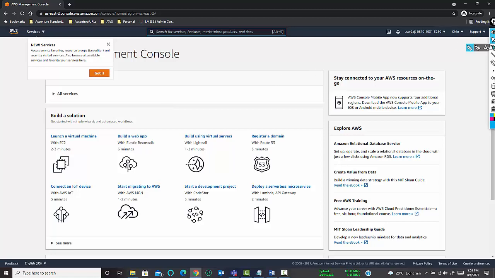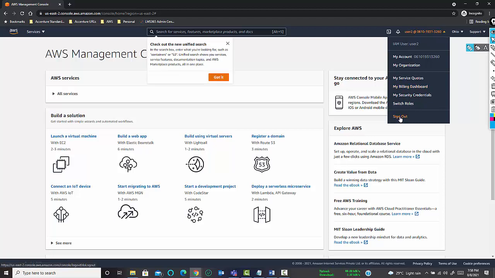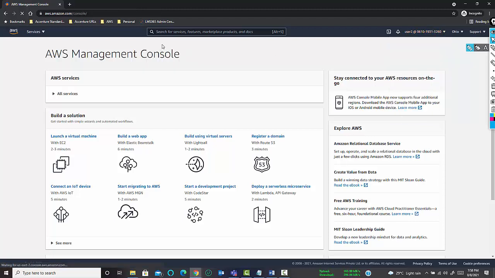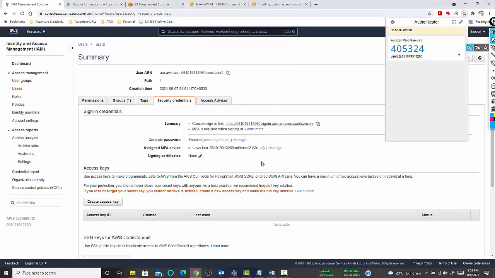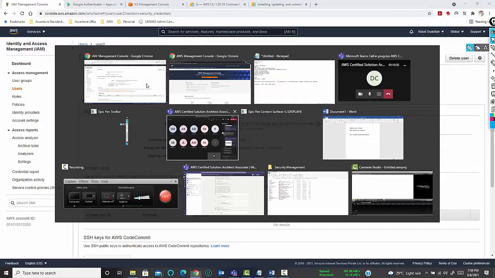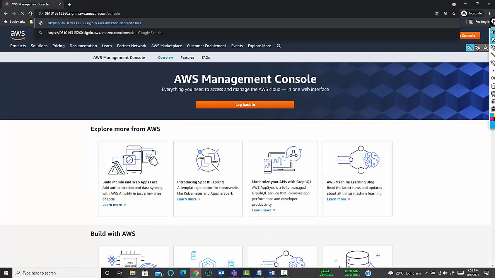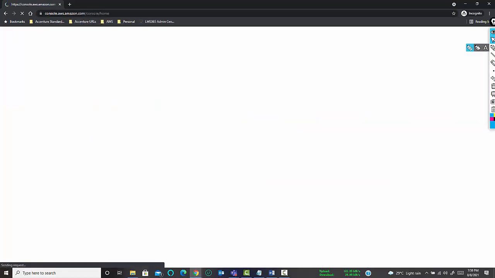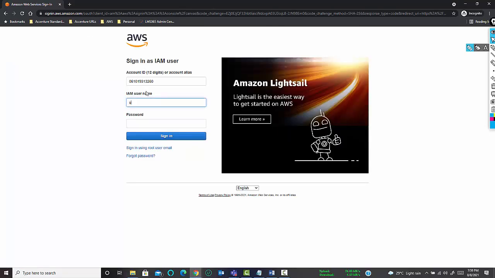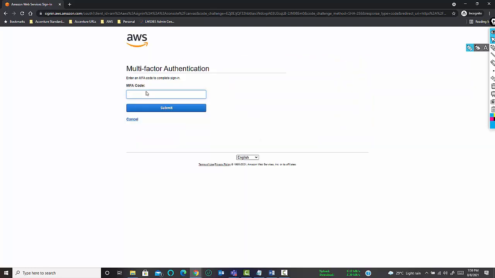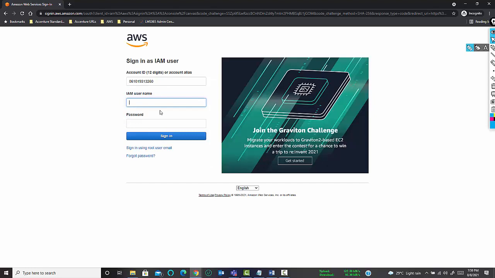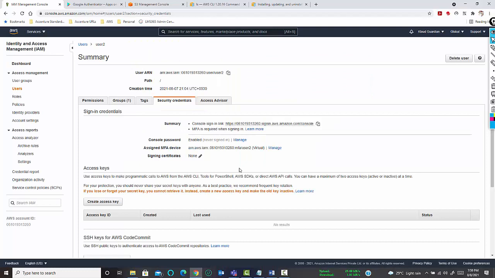Now if the user signs out from this session and tries to log in again, it will again ask for the MFA. If you cancel it, the login will not happen and it will come back to your login page. So is it clear? Any questions related to MFA?